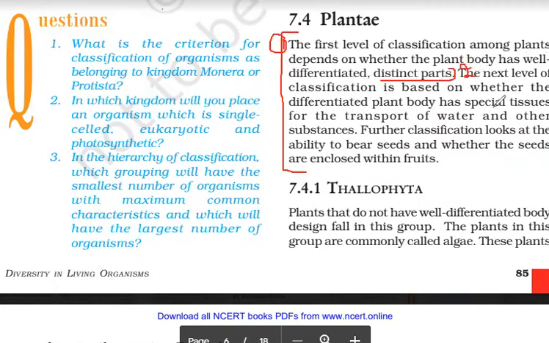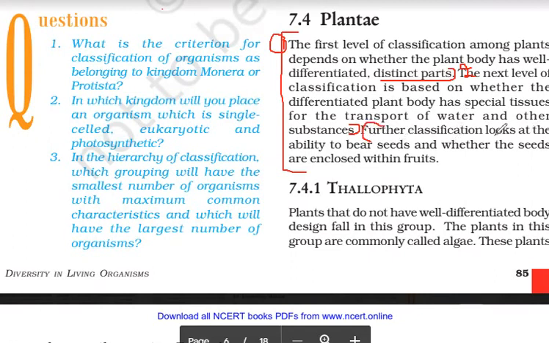The next level, this is the second one. The next level of classification is based on whether the differentiated plant body has special tissue for transport of water and other substances. In the lesson on tissues, we talked about the special tissues for transportation, xylem and phloem. So the second point tells us whether xylem and phloem are present or not.